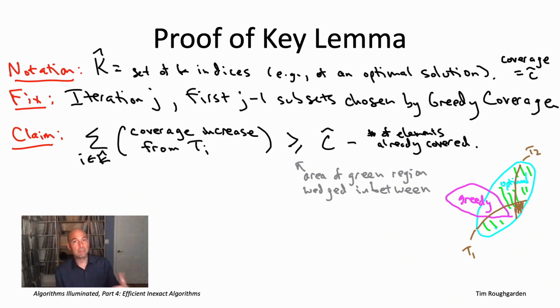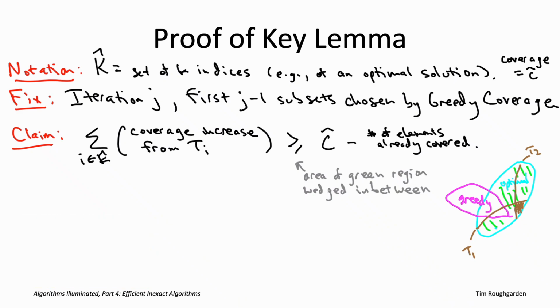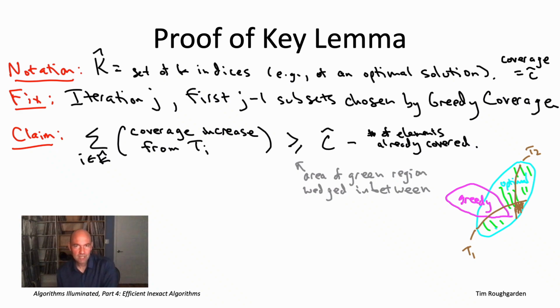So that's why we get an only bigger number when we look at the sum of these k different thought experiments. We're going to get double counting whenever you have an element which appears in more than one of the subsets of the reference solution. So that's why the left-hand side is at least as big as the green region. It's basically the same as the green region, except with multiple counting of elements which lie in more than one of the subsets of capital K hat. All right, you can breathe a sigh of relief. That was the most difficult part of the proof of the key lemma.